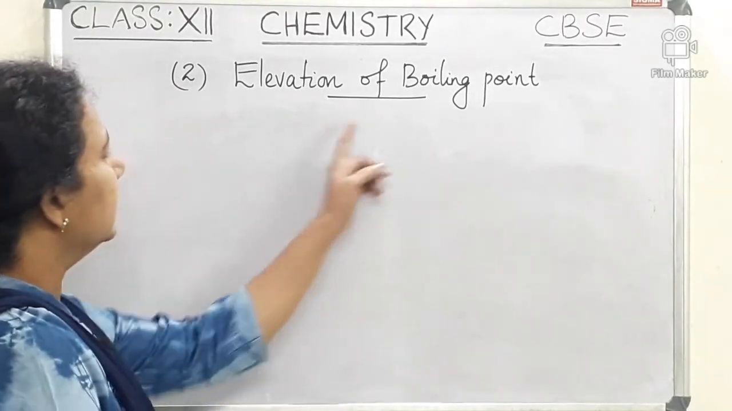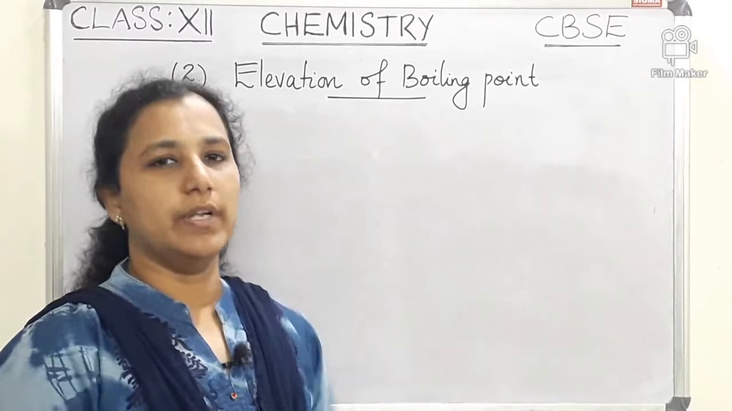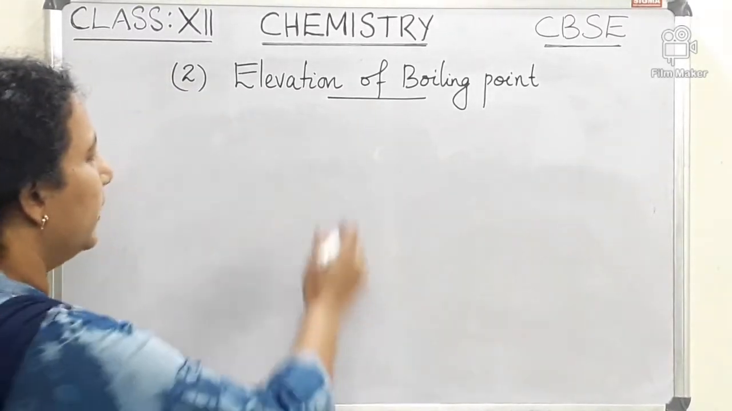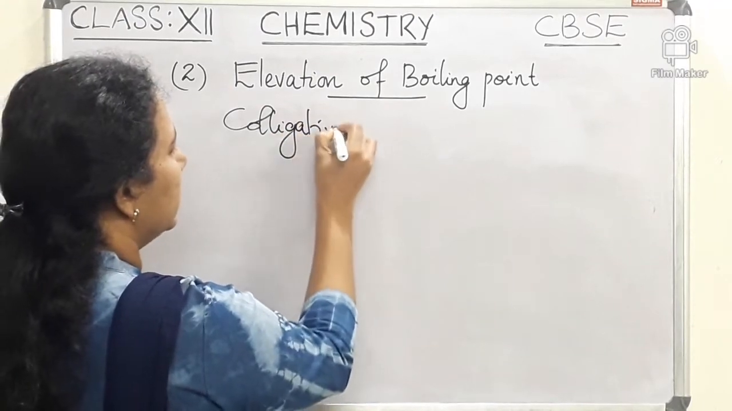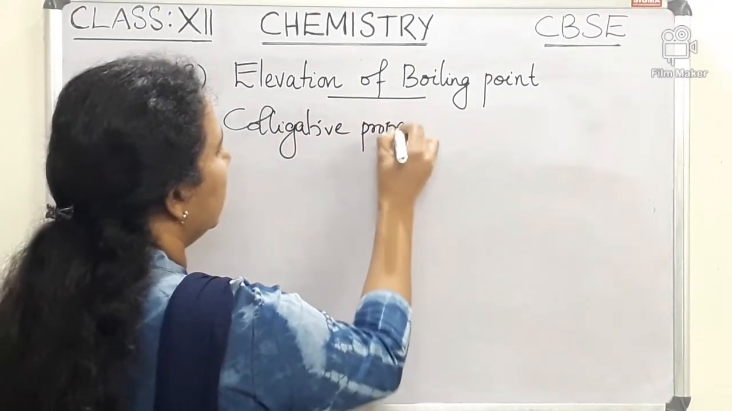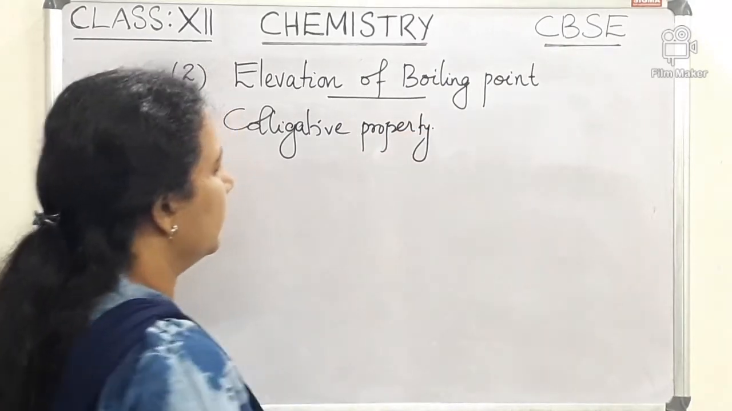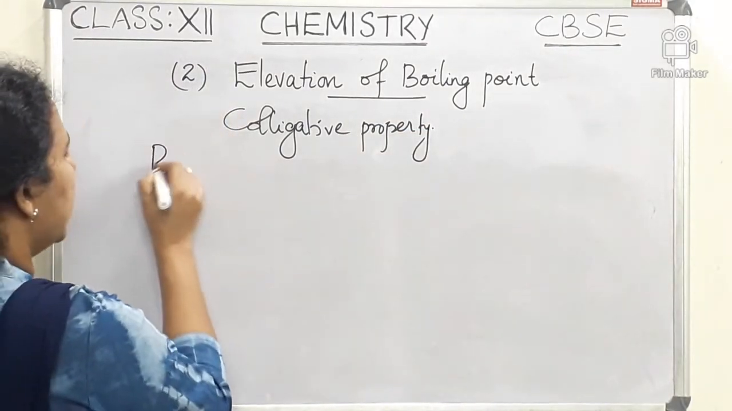Now let us learn the elevation of boiling point. Elevation of boiling point is another colligative property. First of all, we should know what a boiling point is.